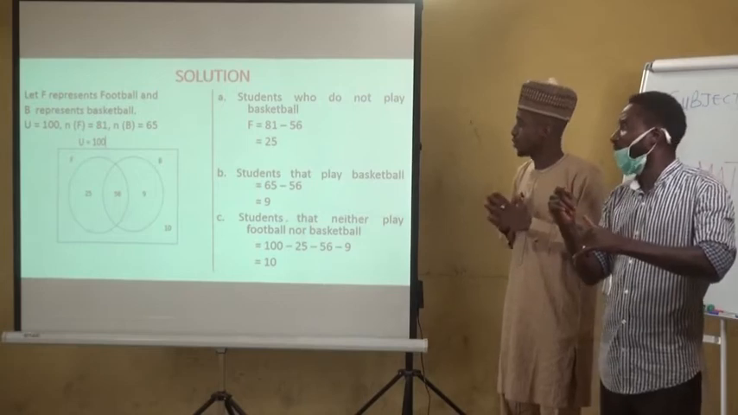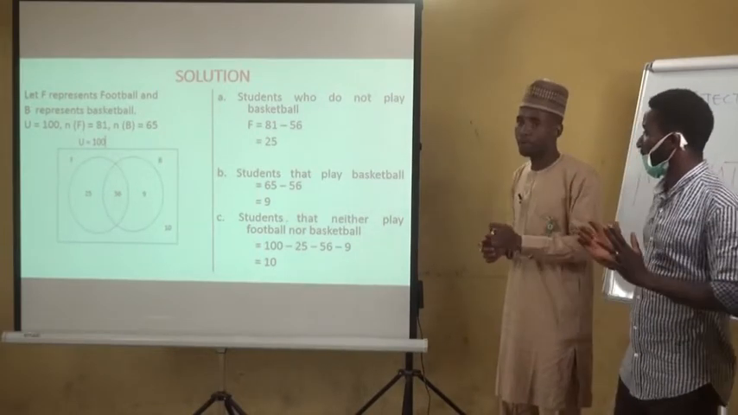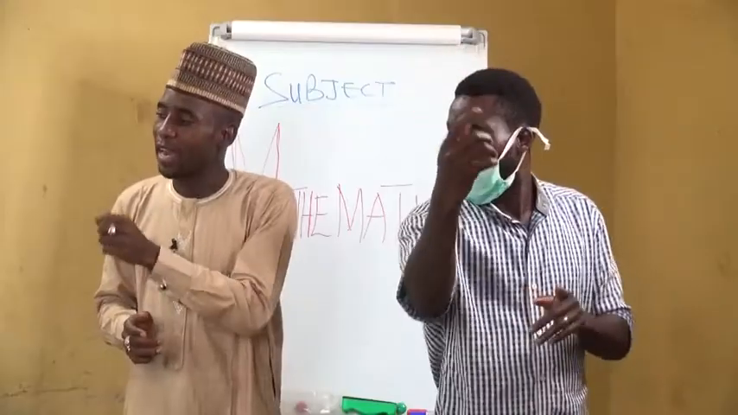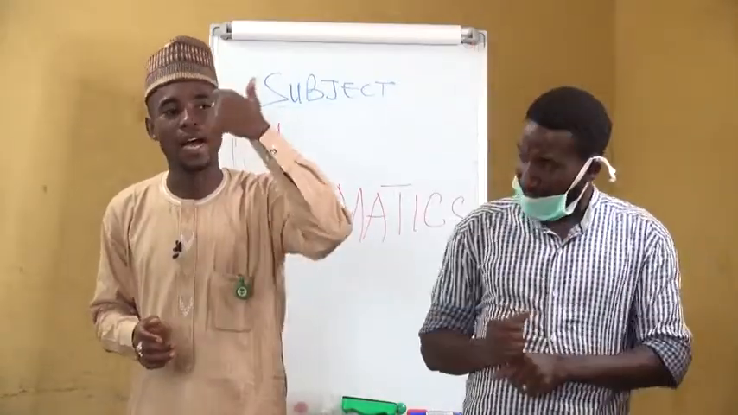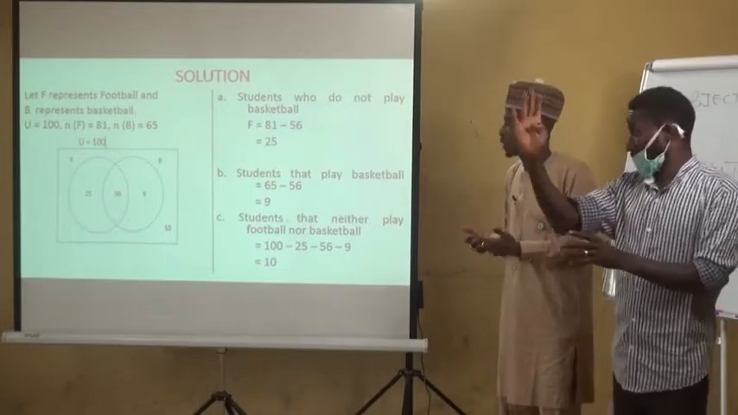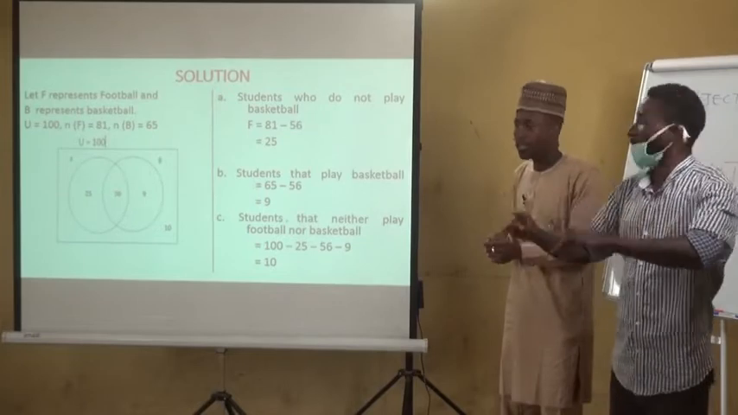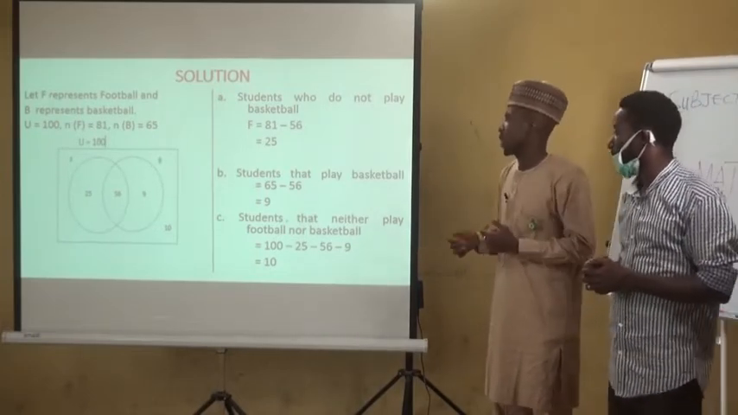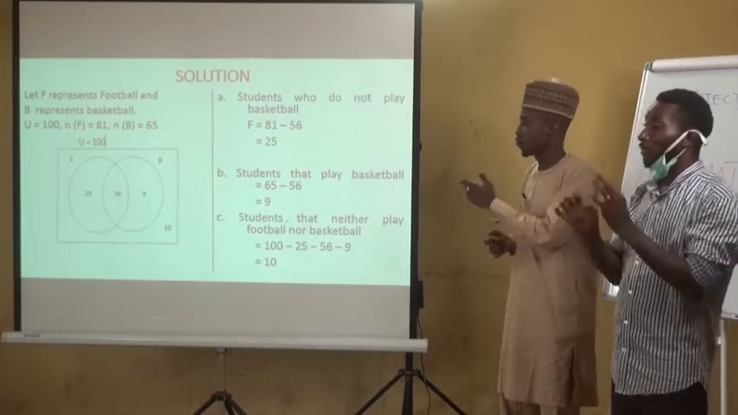Therefore, when we say 65 minus 56, remember 65 are the numbers that are playing basketball, and out of this 65, there are those that also play both basketball and football. Now we are finding the value of those that play basketball only. Then we have to subtract 56 from 65, and upon subtraction, 65 minus 56, we have 9.